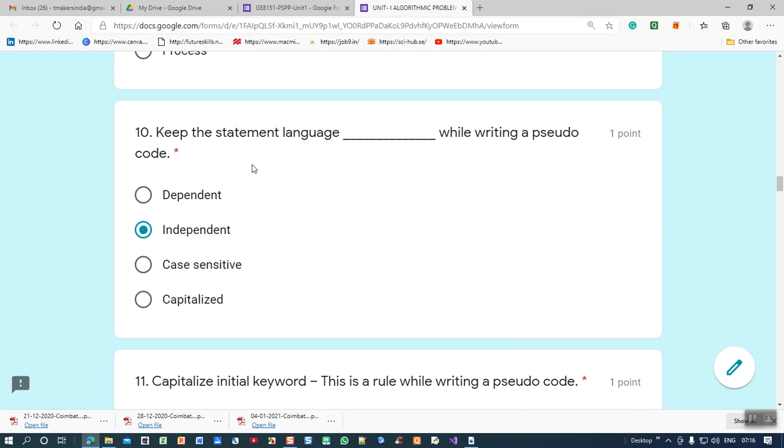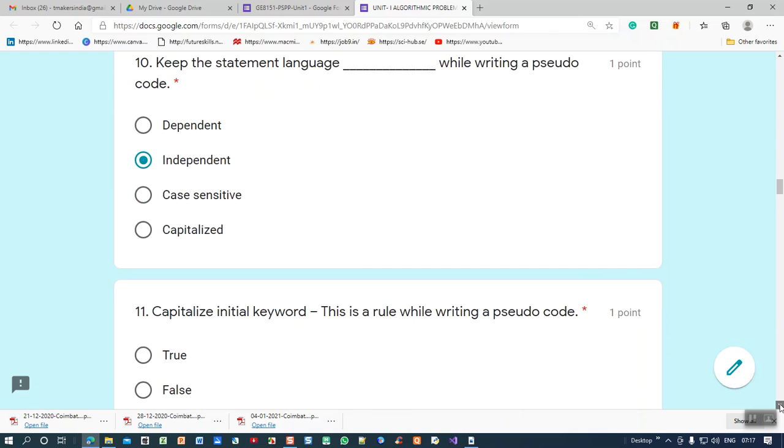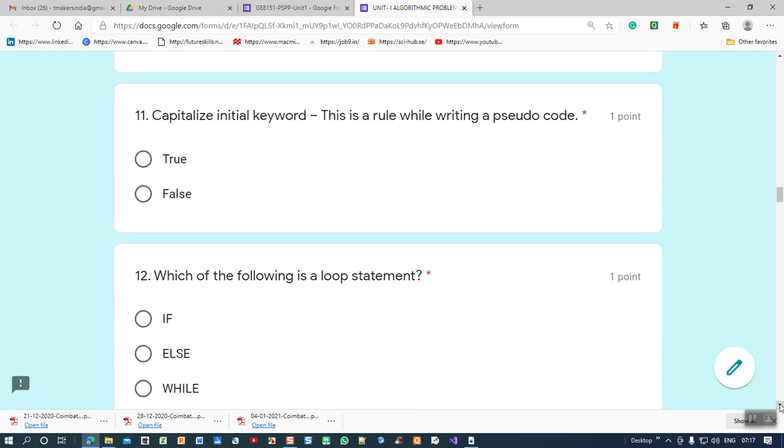After writing a pseudocode, you can write a program in C, C++, Java or Python. So the language is totally independent as far as pseudocode is concerned. 11th question: capitalize initial keyword. This is the rule while writing a pseudocode. True? Yes, 100% true. All the keywords in a pseudocode should be in caps only.